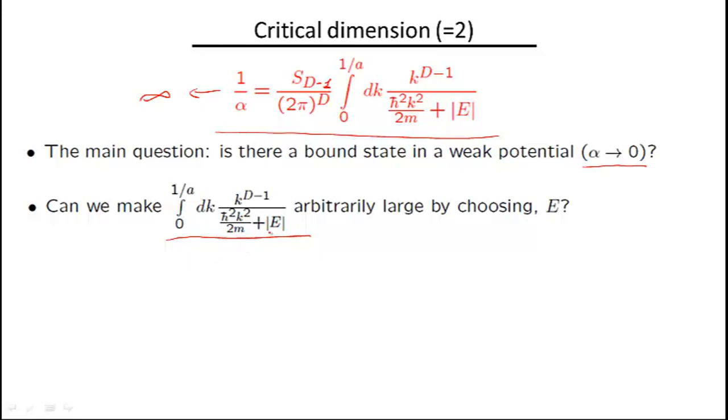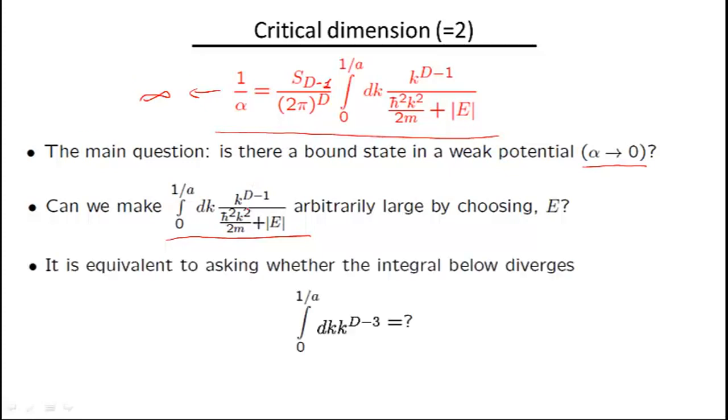So the larger the energy, the smaller this integral. It's a very clear-cut tendency. So this integral is the largest when energy is equal to 0. Therefore, the question that we're really asking is, if we set this energy to 0, the remaining integral will be k to the power d minus 1 divided by k squared, or just simply this. So the question we're asking is whether the integral below can diverge.